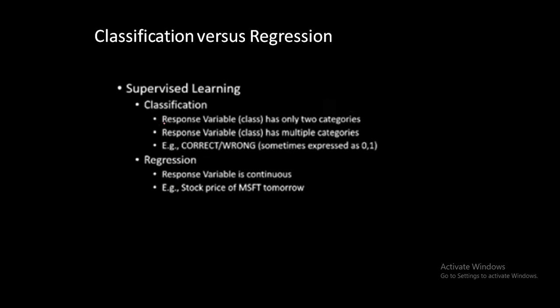Okay, so a class variable may have only 2 categories, or maybe multiple categories. Generally I want to say if this is true or false, or correct or wrong, so it may be 0 or 1. 0 and 1 are numerical in nature, but they have countable outcomes. Countable outcomes come under classification.